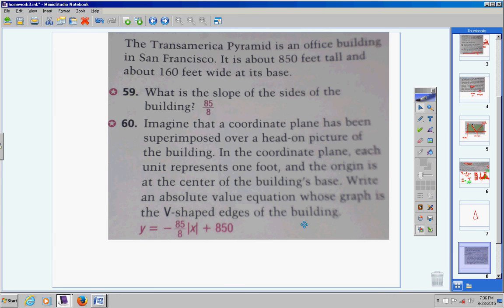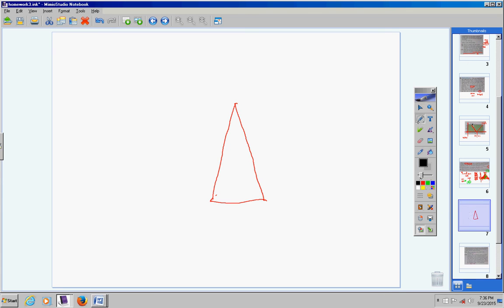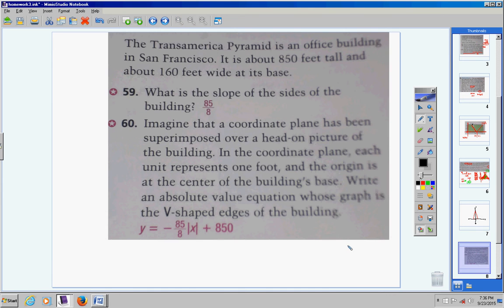So look again at the problem. It says the origin is at the center of the base. So I'm going to put my origin. We'll use the color black here. The origin goes right here at the center. So here's my x-axis coming across, and here's my y-axis coming straight down. Alright. There we go.